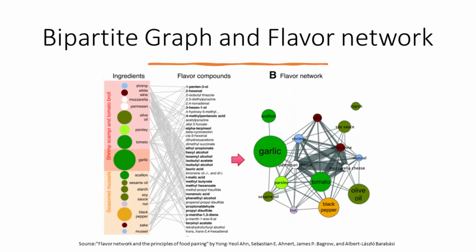To support the food pairing hypothesis, we built a bipartite network consisting of ingredients and chemical compounds. We can easily construct this network using the ingredient compound.tsv dataset. Now, we introduce the concept of a flavor network, which is a network built upon the bipartite graph of ingredients where 2 ingredients are connected if they share at least one flavor compound. The resulting network is weighted, with the weight of each link representing the number of shared flavor compounds.